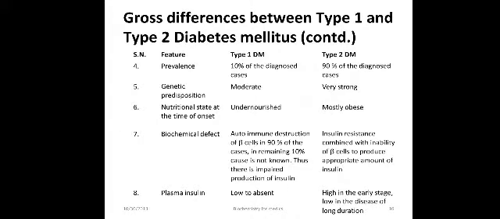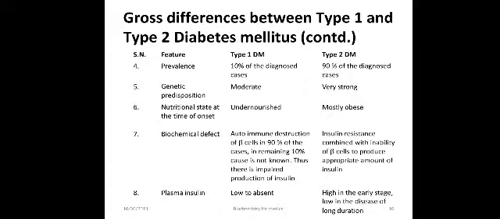Prevalence for type 1 is 10% of the diagnosed cases and 90% of the diagnosed cases in type 2. Genetic predisposition is moderate in type 1 and very strong in type 2. Nutritional state at time of onset: type 1 is undernourished and type 2 is mostly obese. What is the biochemical defect? In type 1, autoimmune destruction of beta cells in 90% of the cases, and in the remaining 10% the cause is not known. Thus, there is impaired production of insulin.